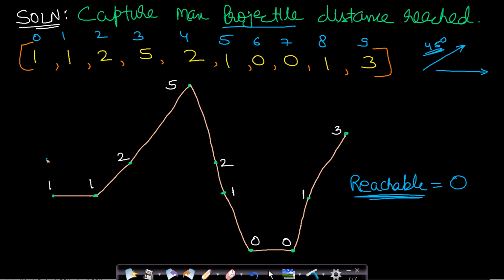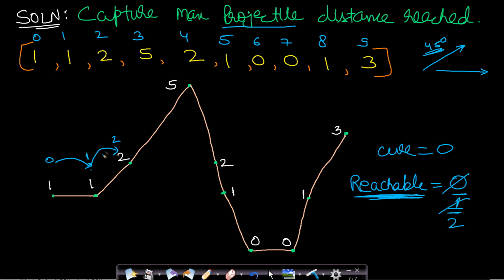From this index 0, we can reach a maximum distance of index 1, and by the way, this reachable will always be 0 initially because this is our starting index. So we are currently at index 0 and we can reach a maximum of index 1. Since reachable is less than the maximum which can now be reached, I will update this reachable to 1. Now when we move to this index 1, the maximum reachable distance is index 2. Since the previous reachable distance is just 1, which is less than 2, I will update it